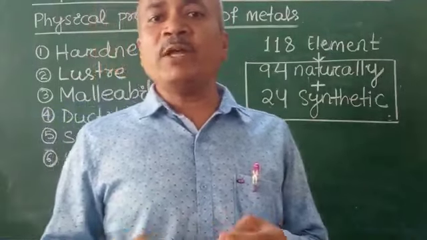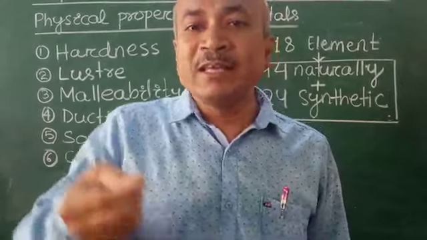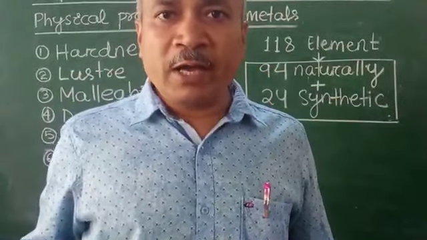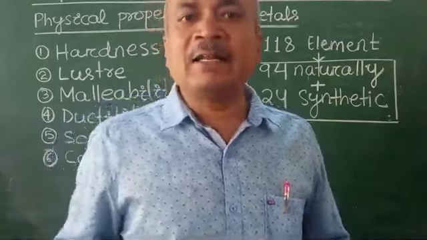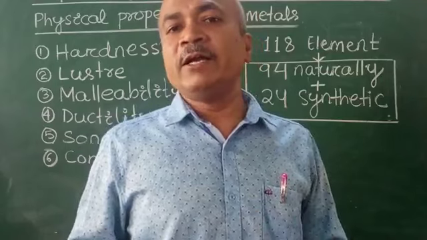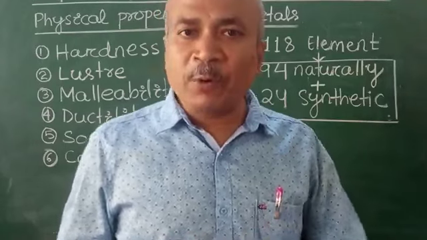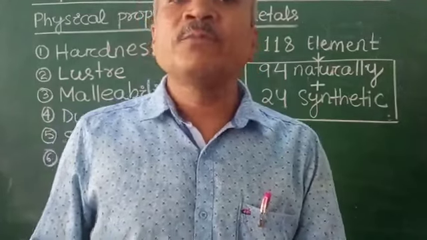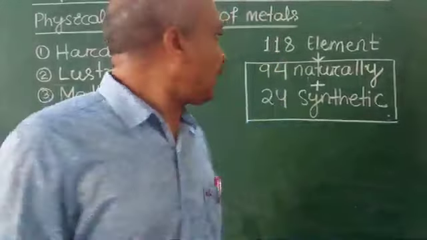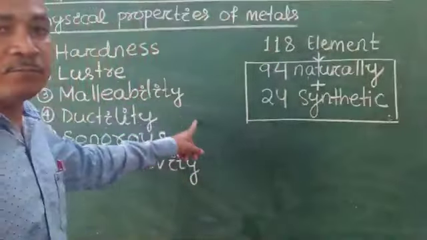There the aluminium is beaten into thin paper-like sheets and can be used. That means it can be beaten into thin sheets, and that property of the material is called malleability.